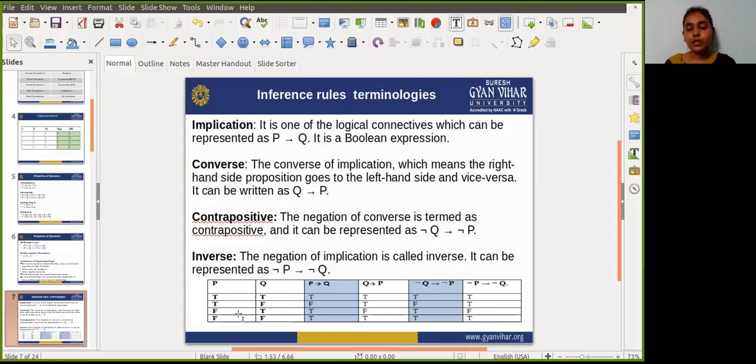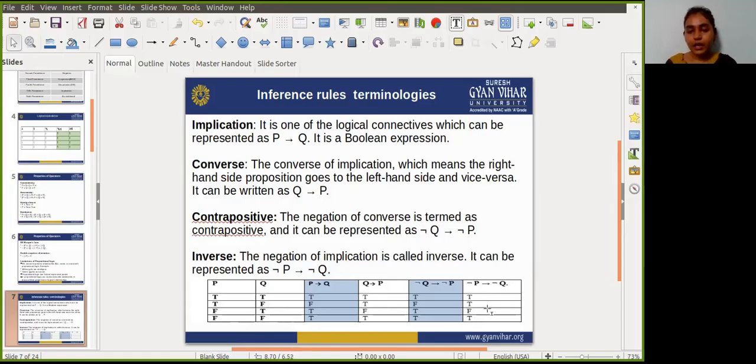So the first value is true, but the second is false, meaning the if condition is true but the then condition is false. So in that case, obviously it results in false. Now in the next condition, if we apply negation on P and negation on Q, we will get true, true for the fourth condition. So if both are true, obviously the result will be true.